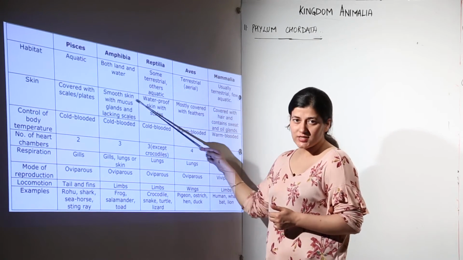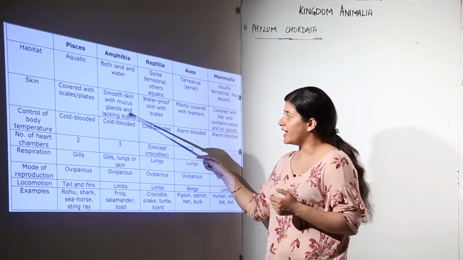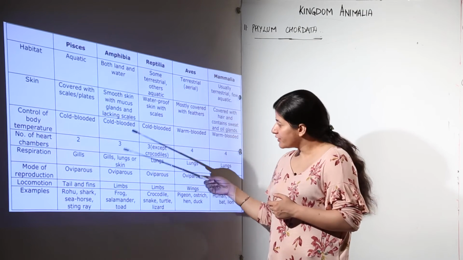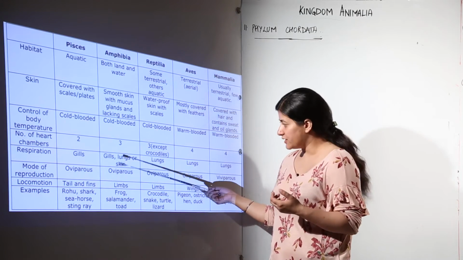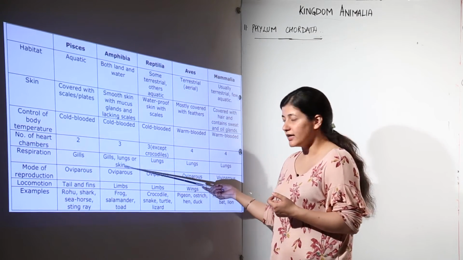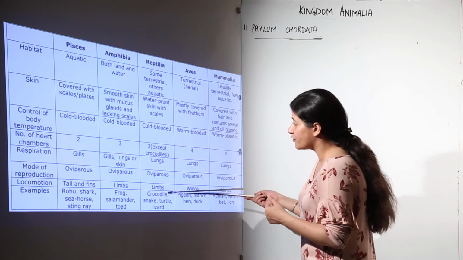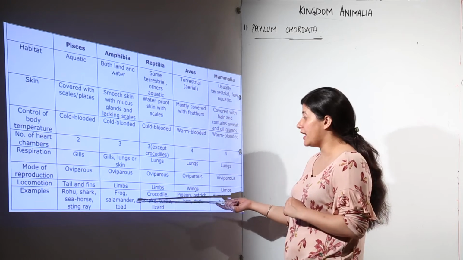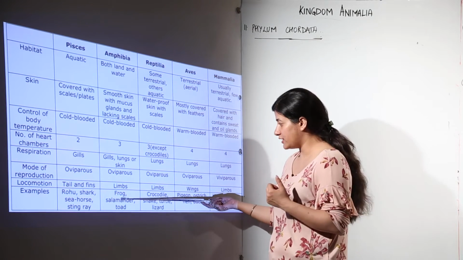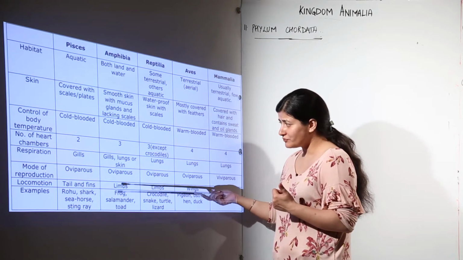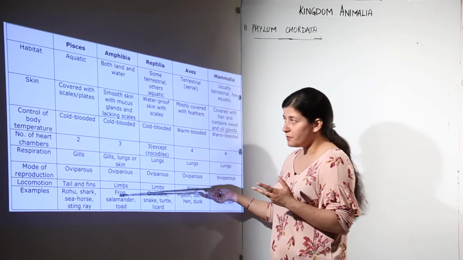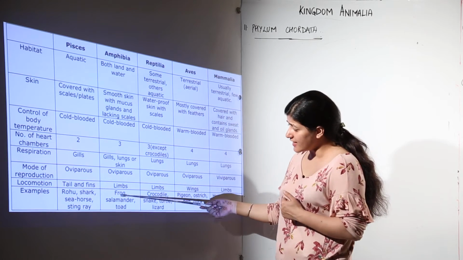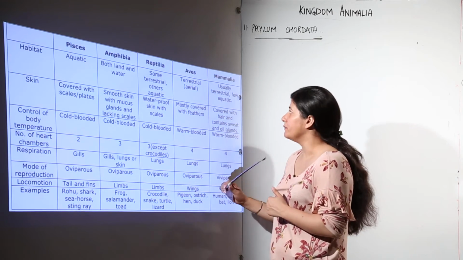Then we move further to Amphibia that could be present in both land and water. They have smooth skin, that is moist skin with mucus glands, and they lack scales. They are cold blooded. Their three chambered heart is present. The respiration is by gills, lungs or skin, as we studied in the case of frog. Their mode of reproduction is oviparous and the development is indirect by larval stages, tadpole, as we study. Locomotion is by limbs because these are tetrapods. Examples are frog, toad, salamander.